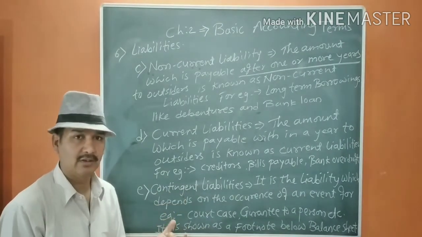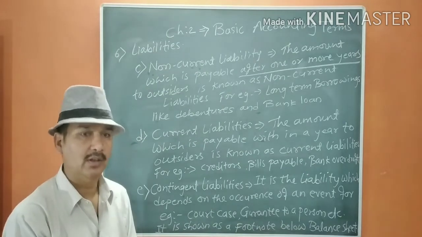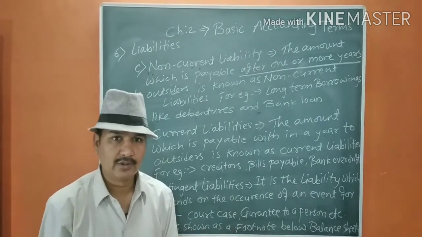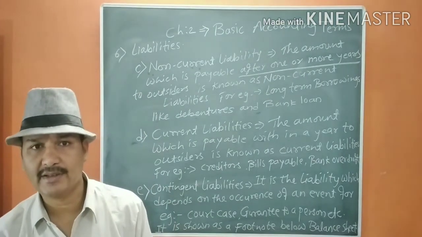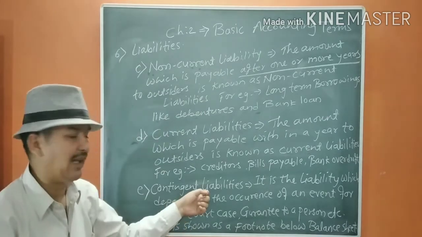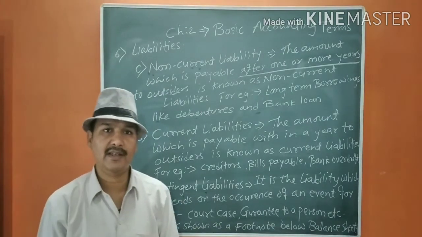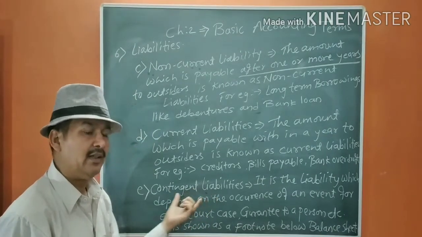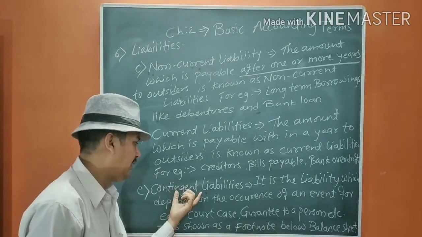It will depend upon an event like a court case. Suppose we are fighting a court case and we won the case. In such a case, it will not be a liability. But if the case goes against us, then we have to pay that liability. Therefore, it is a contingent liability.